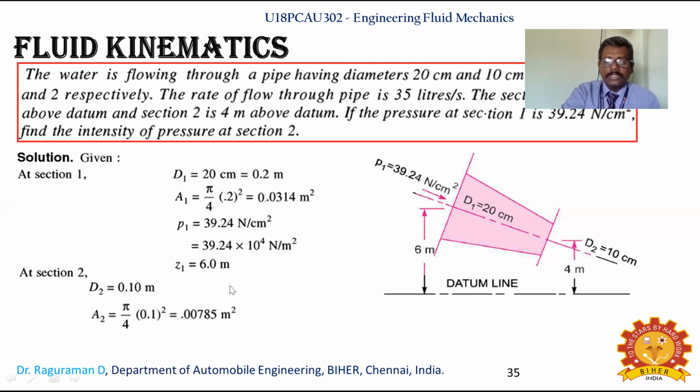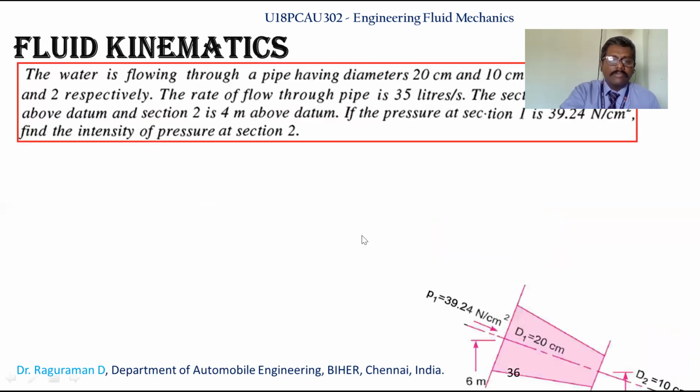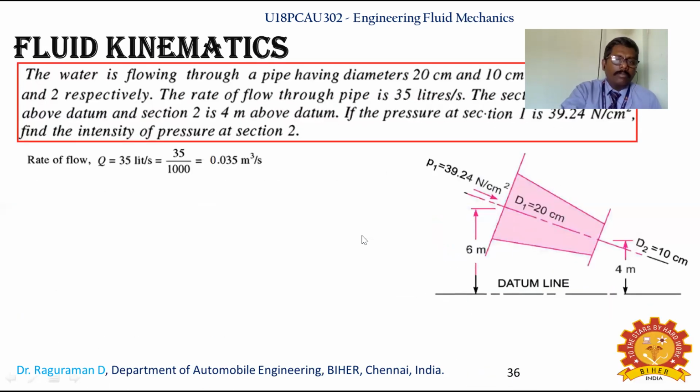So D2 is given, so A2 you can identify. P2 is unknown, that is what you need to identify. But Z1 is known, it is 4 meter, and Z2 is 6 meter. So that's the given data. The rate of flow is also given in the data. So what is required to identify? You require to identify the intensity of pressure only.